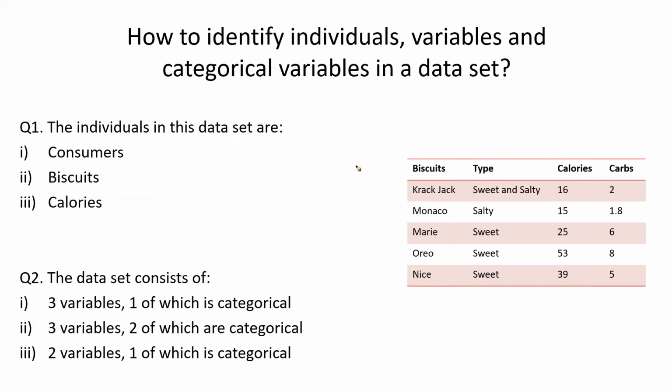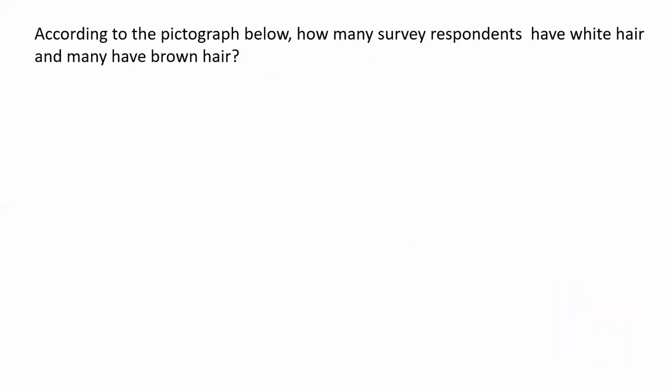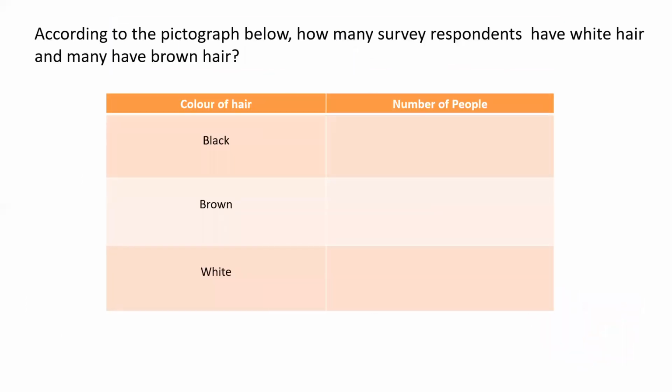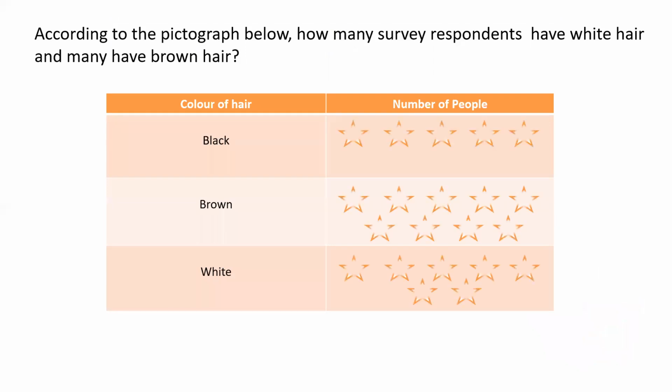Okay. So that is about the understanding on how we can actually analyze the categorical data, or how we will be able to understand which one is a categorical data. Now there is a concept of pictographs. In a very old way, people used to understand the data by some pictures.